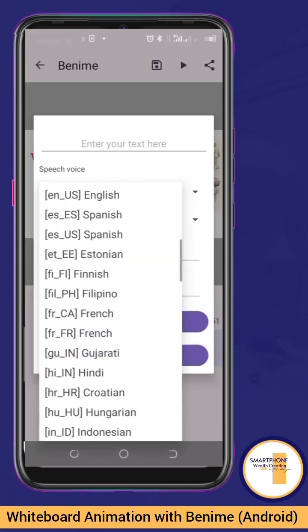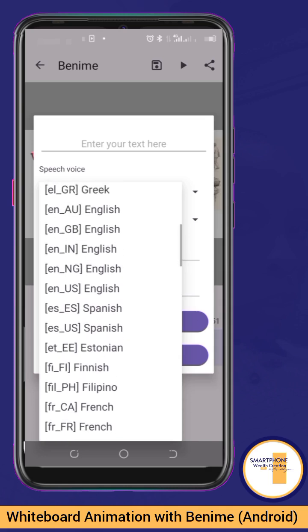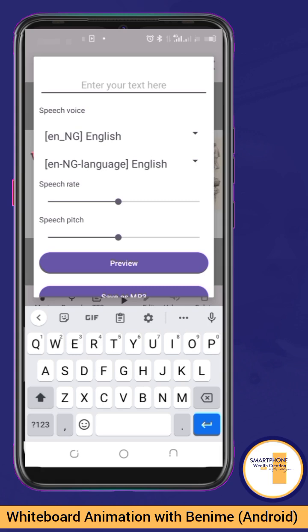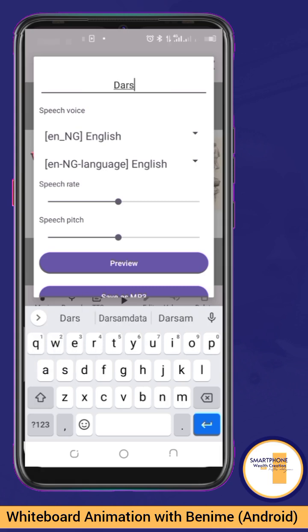If you want the narrator to be in English US, or English UK, English Nigeria. Let's say I'm taking English Nigeria. This is ENNG English. And you can tap on this one too to choose any of these other ones that might be suitable to you. So let's say the text we want the narrator to explain is, let's say, some data.